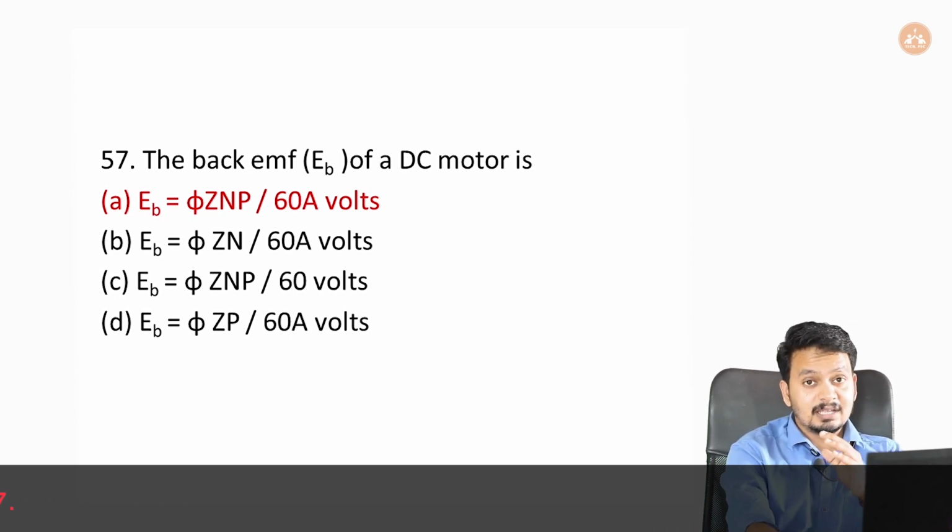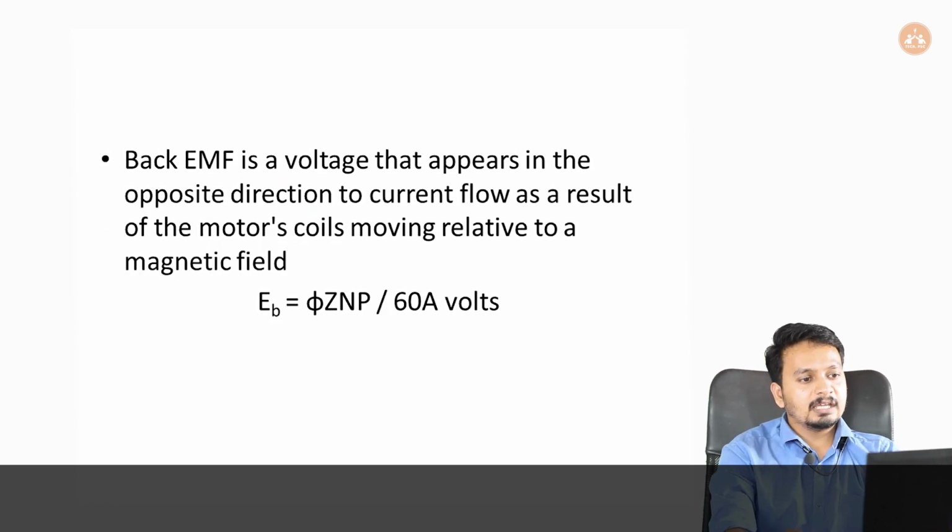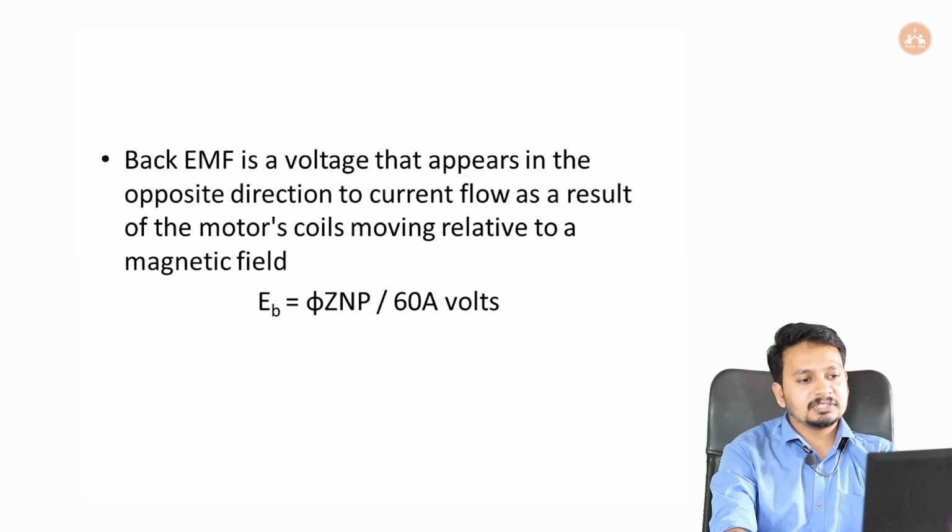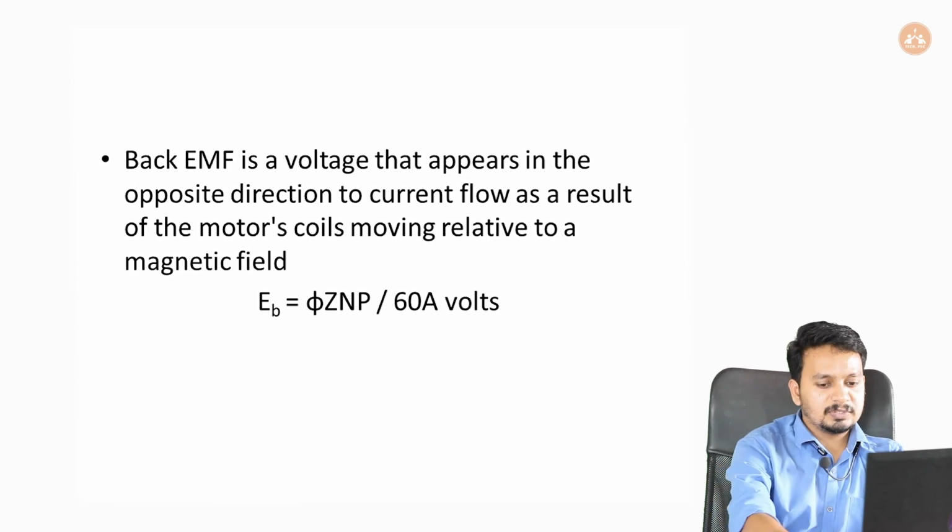Okay, 60A volts, not ampere. It's a parallel path. Back EMF is a voltage that appears in the opposite direction to current flow as a result of the motor's coils moving relative to a magnetic field, and EB will be equal to ϕZNP by 60A volts.